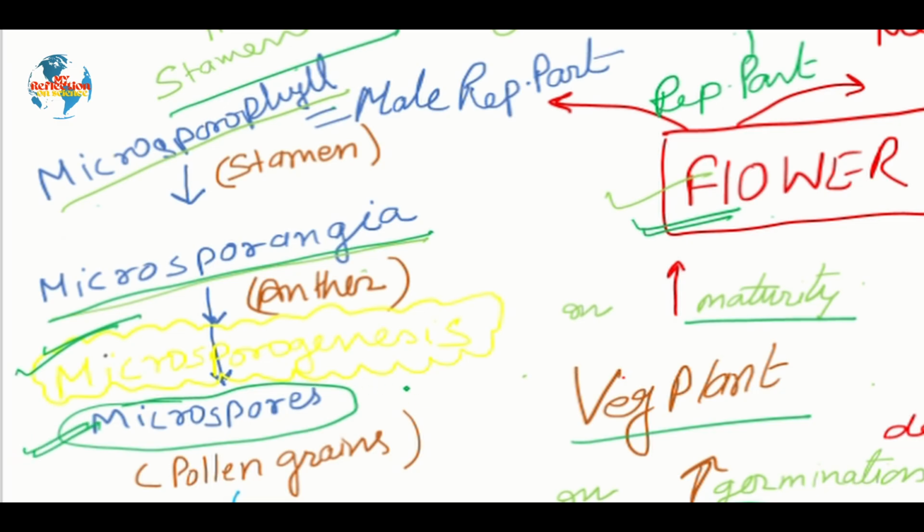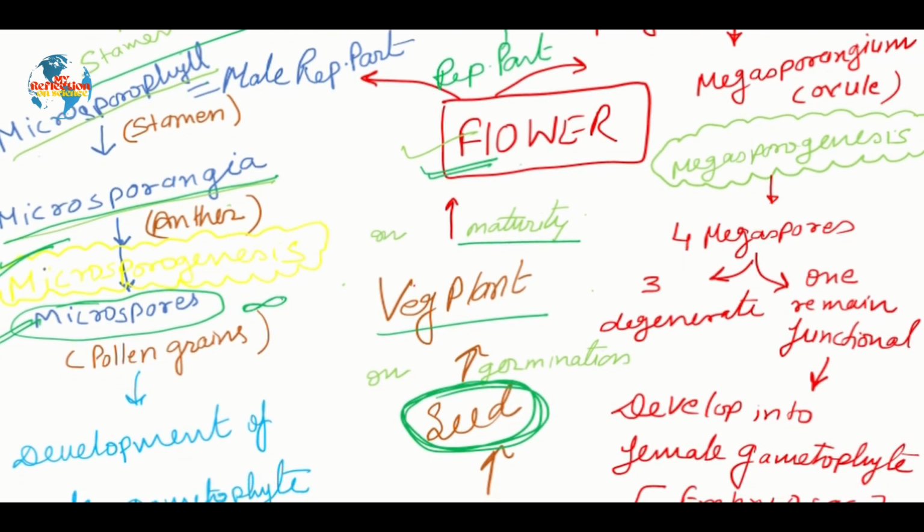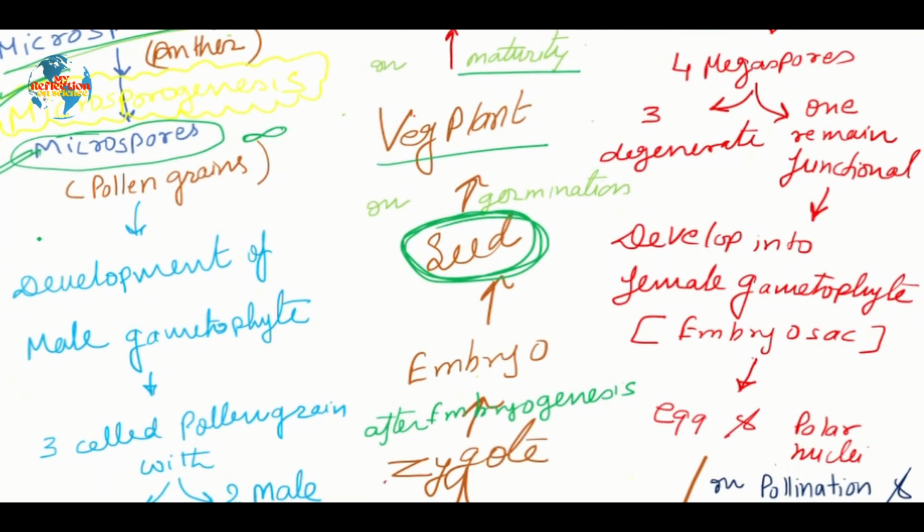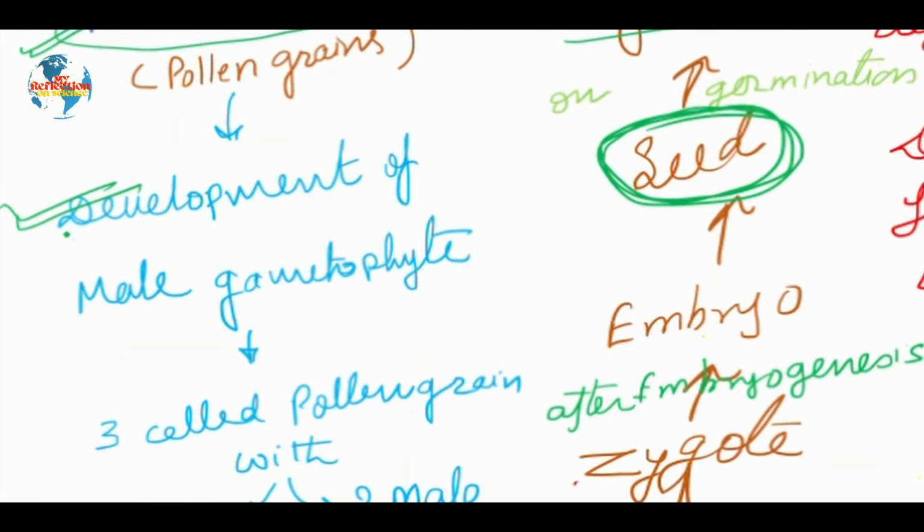So, at the end of microsporogenesis, the product we get is in the form of microspores, which are multiple in number, or you can say sometimes infinite in number, because we will not be able to count the number of pollen grains, which are scientifically called microspores. Now, these microspores should develop the male gametes. So, we need the next process, which is called the development of the male gametophyte.